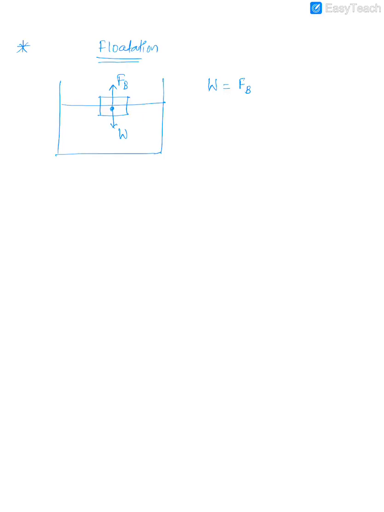So if I tell you that it is experiencing an upthrust of 20 GF, then the weight of the object also must be how much? 20 GF. Because only if they both are balanced will it float there. So according to the law of flotation, what can you say? That the weight of a floating body is equal to the upthrust. Clear? Now see, I'll tell you some logic here. Weight of a body is equal to the upthrust, according to the law of flotation.